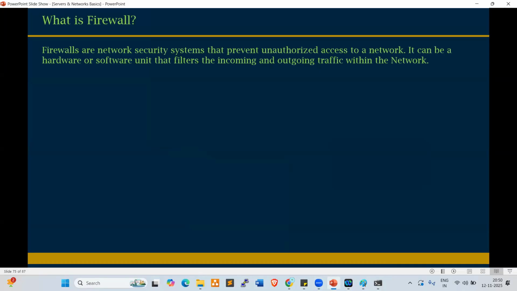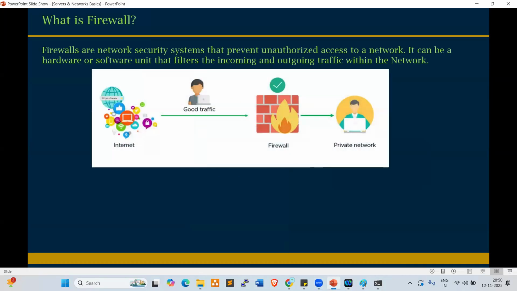Look at this. Normally, if you want to connect to the office network, our private network, through the internet, we can connect using our VPN. VPN is the firewall, right? VPN will verify and validate whether the user is an authorized user or not.